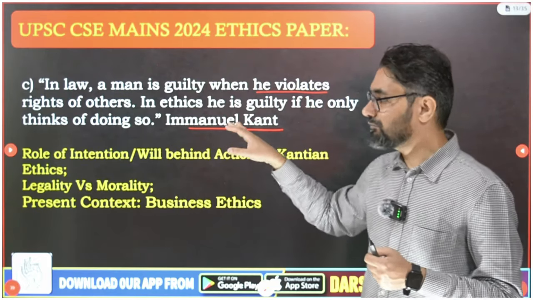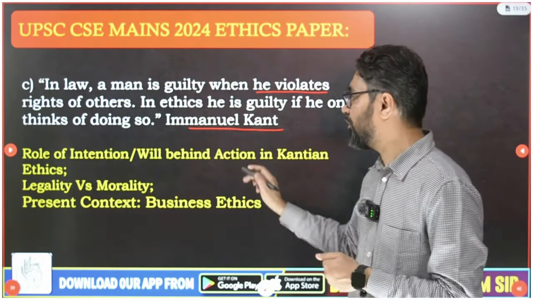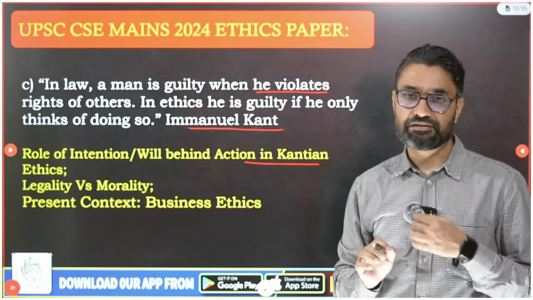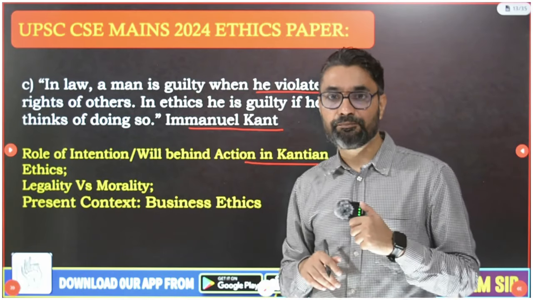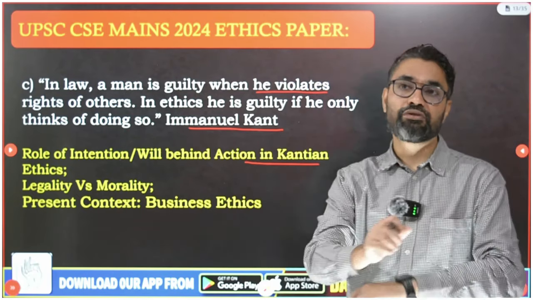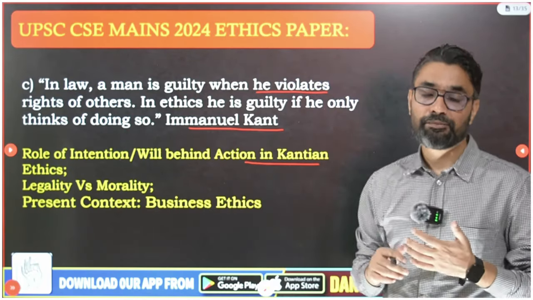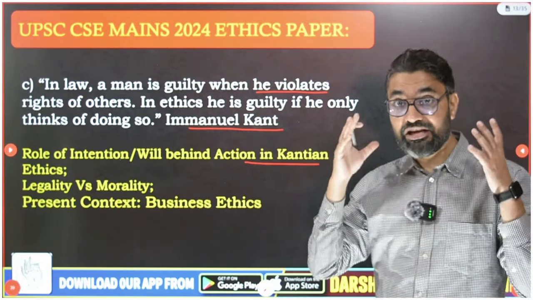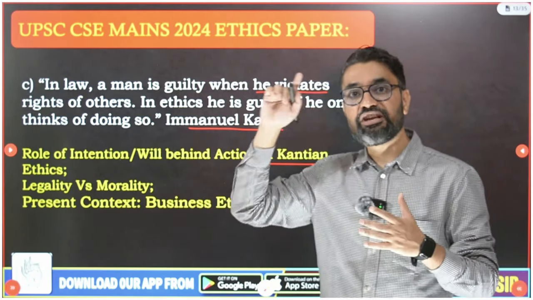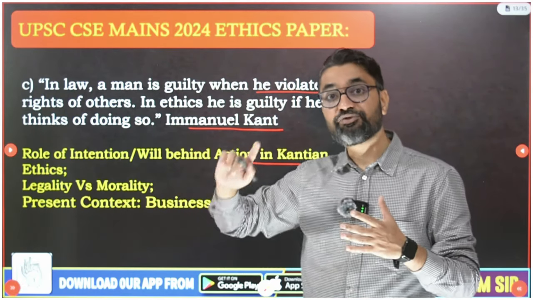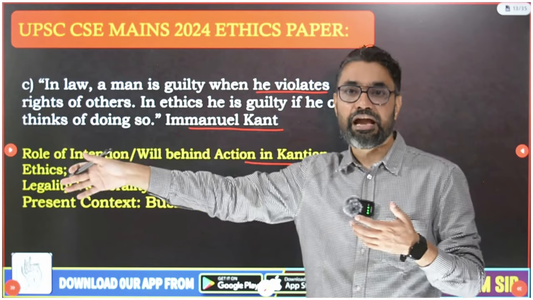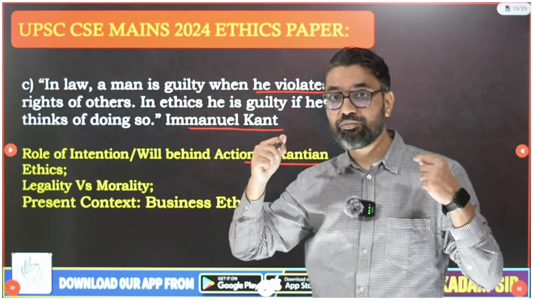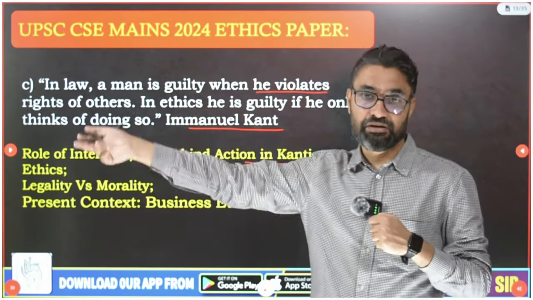So here, guys, this question is about the role of intention or will behind action in Kantian ethics, and why Kant gave more importance even to action than intention. Here you can also use the Buddhist idea of pratitya samutpad: your intentions shape your thoughts, thought shapes your behavior, and behavioral intention shapes your actions. So if you are thinking of doing something immoral, it will become your action later on.